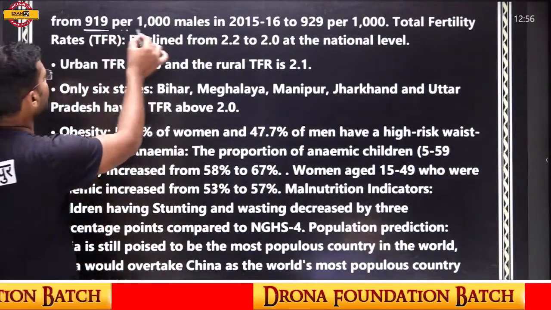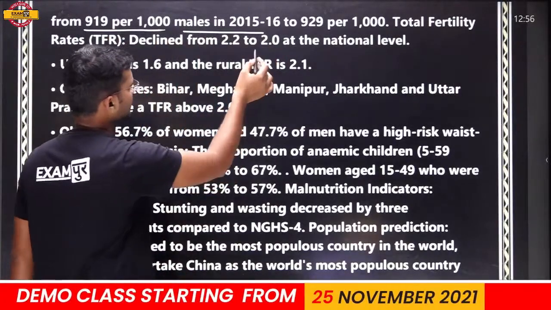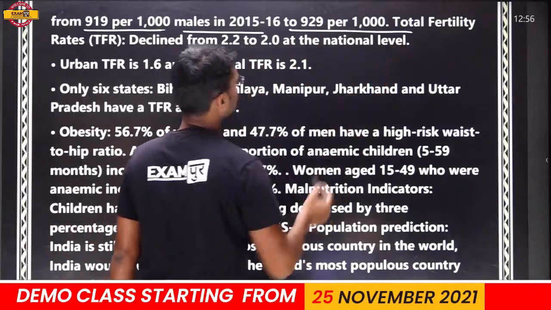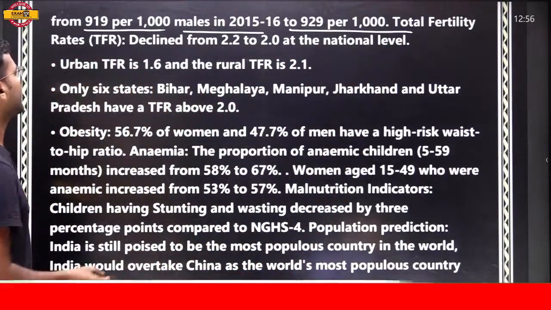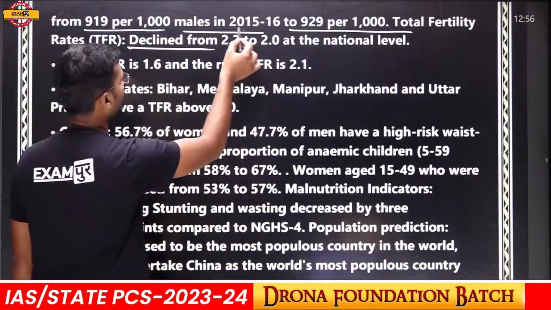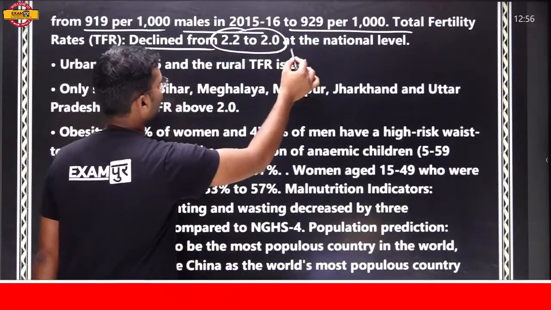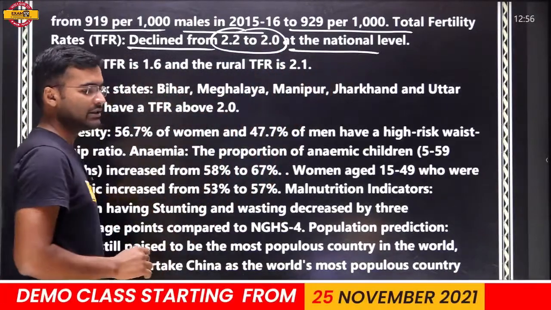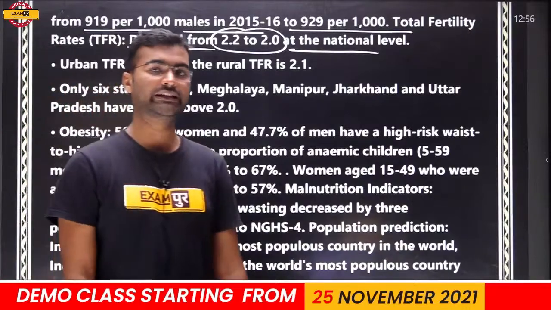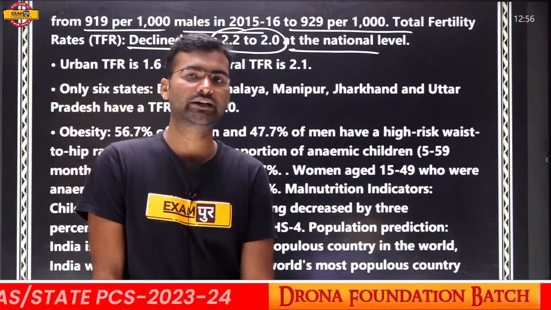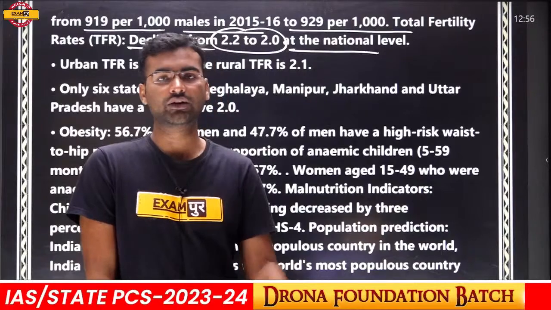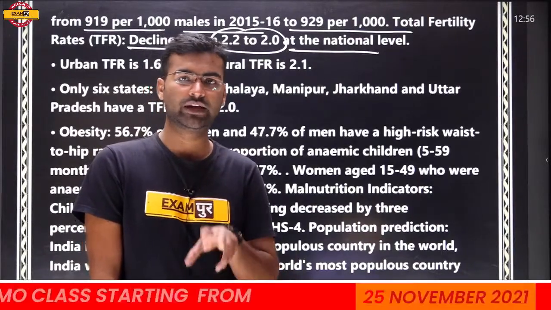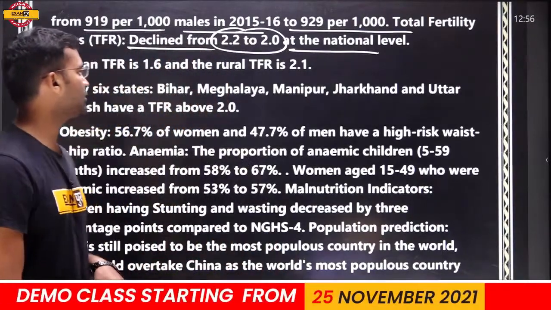From 1990 per 1000 males in 2015-16, 1929 per 1000. The total fertility rate declined from 2.2 to 2.0 at the national level. That means the total fertility rate is also decreasing: the earlier fertility rate was 2.2 and now it is 2.0. So it is also important.